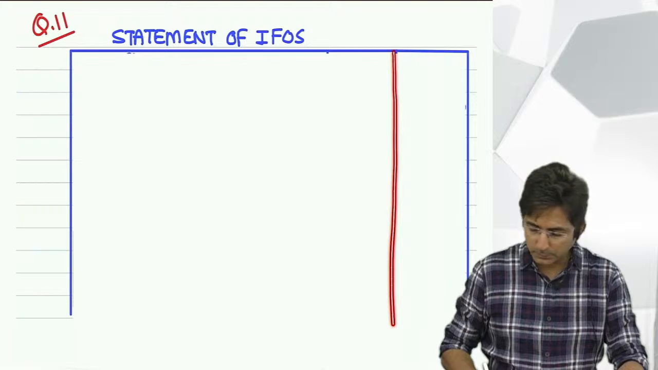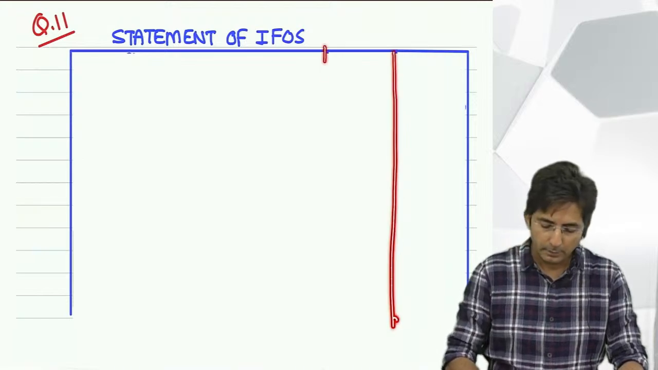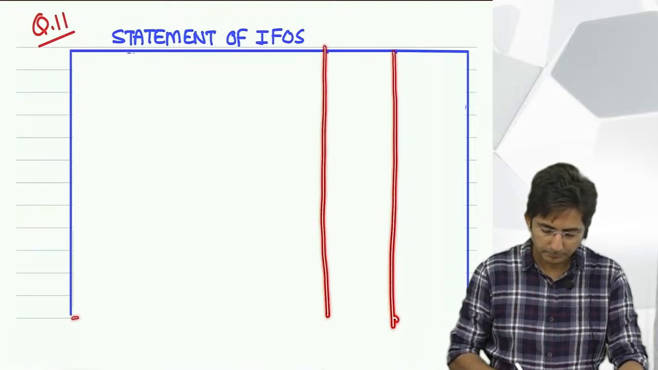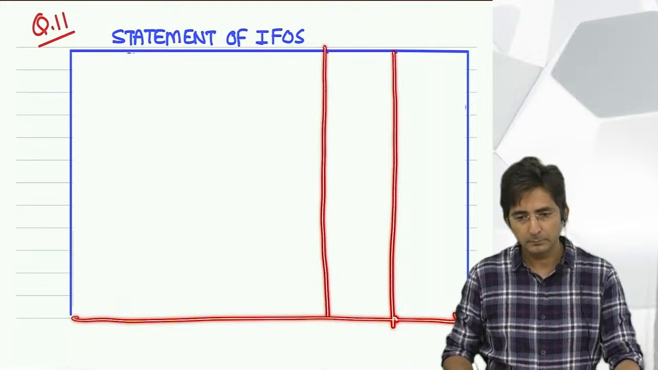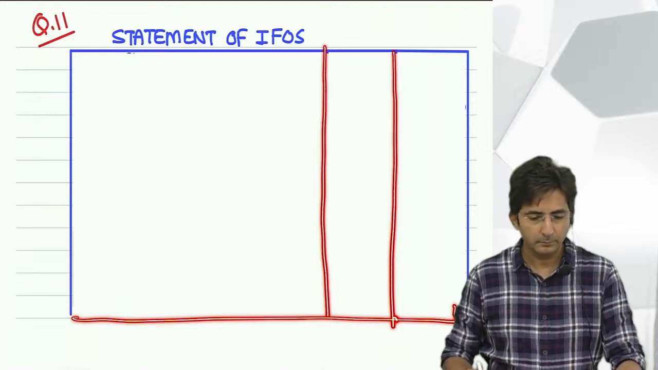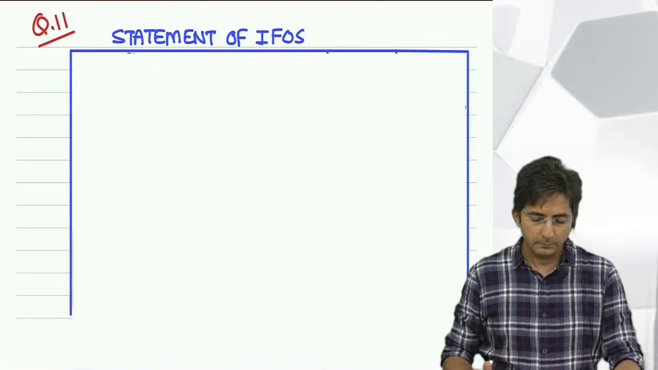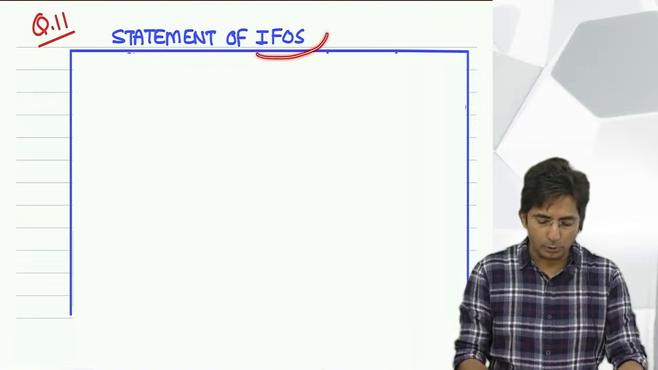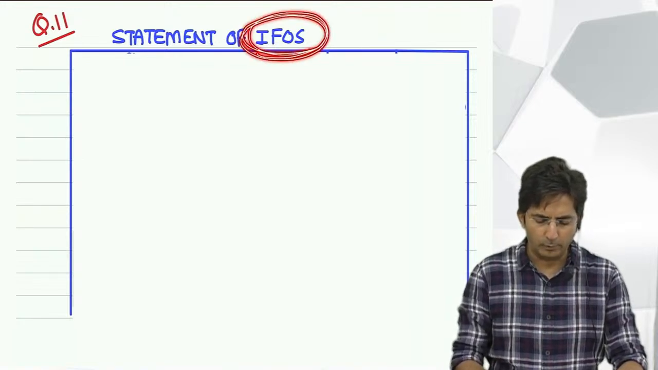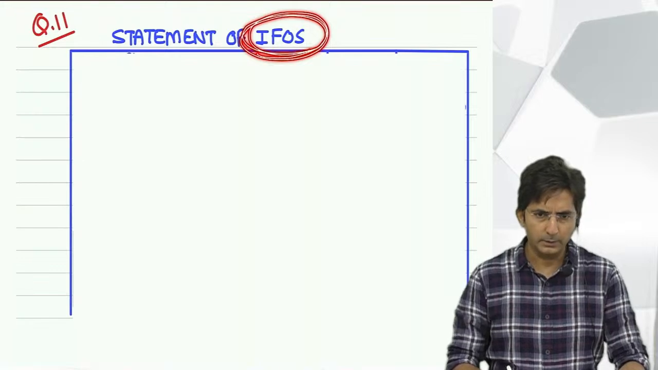Prepare two amount columns, inner column and outer column. Actually, I have written the short form, but it's better you write the full form. Income from other sources.